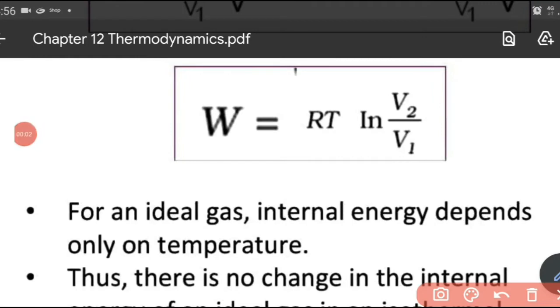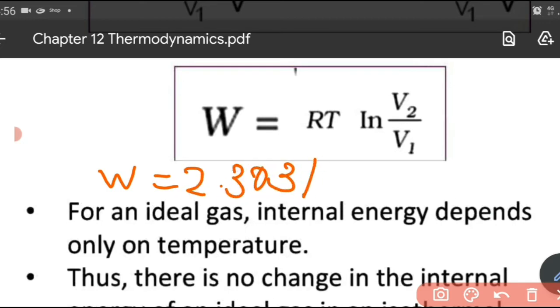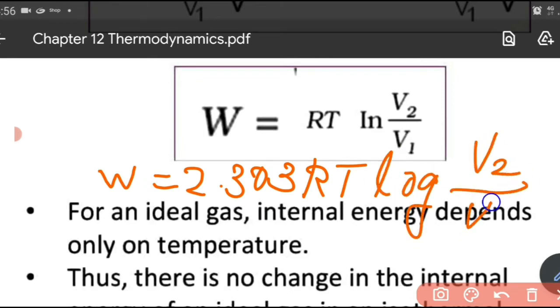The expression for work done during an isothermal process is W equal to 2.303 RT log V2 by V1. In the box you can see one equation, RT ln V2 by V1. That ln stands for natural logarithm, and here we have written it in terms of common logarithm, which we have studied.